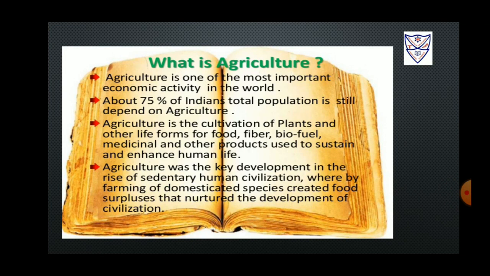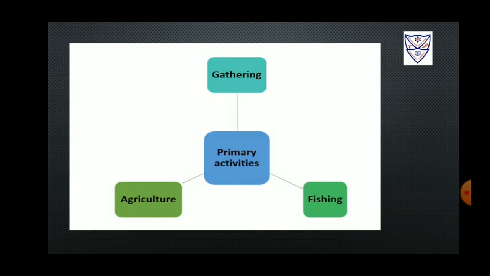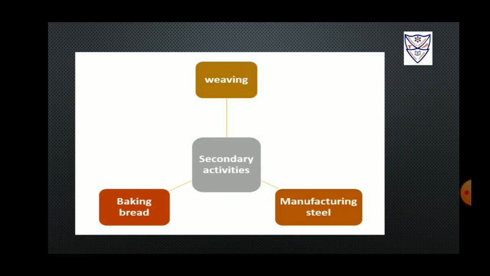Under primary activity, all those jobs which are connected with production and extraction of natural resources are involved. A few examples of such activities are agriculture, gathering, and fishing. Processing of these natural resources is classified under secondary activity. Weaving of clothes, manufacturing of steel along with baking of bread are examples of such activities.